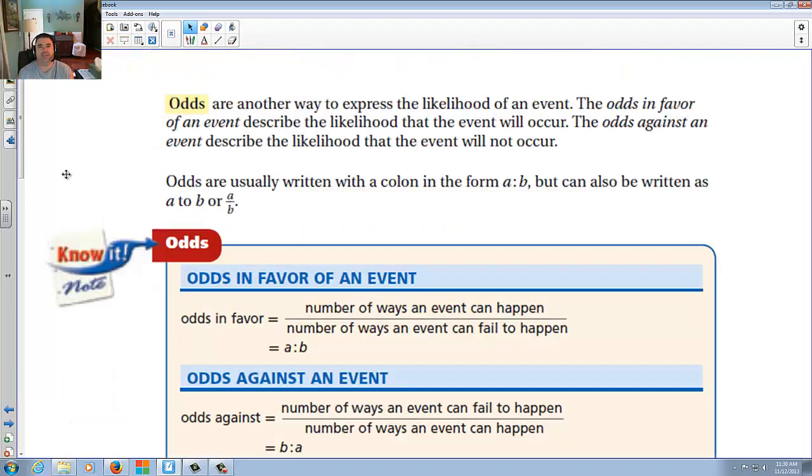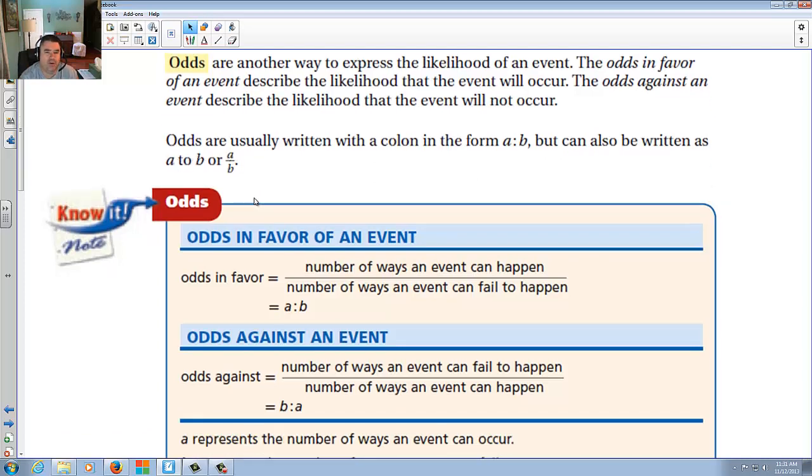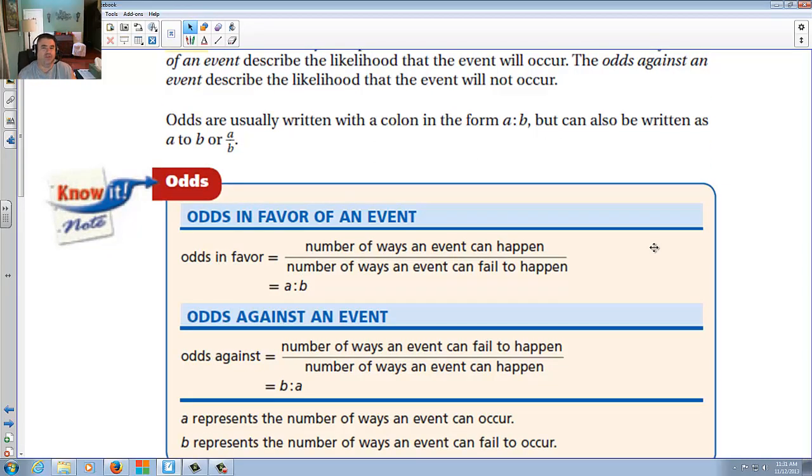Odds are another way to express the likelihood of an event. The odds in favor of an event describe the likelihood the event will occur. The odds against an event describe the likelihood the event will not occur. And in Vegas, odds are very often listed. They'll even tell you what the odds of something are, to those very few who actually look at the odds and make a decision based on it. Odds are usually written with a colon, form A:B. It can also be written as A to B or A over B. Odds in favor: number of ways it can happen versus number of ways it can fail.